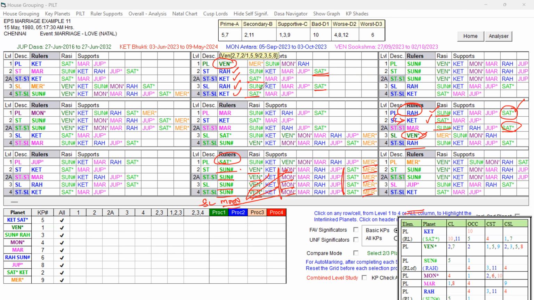So the native got married in Rahu Dasa, Venus Buddhi. The Buddhi Lord itself is strong enough in its own Buddhi that the marriage can happen in its own Antara. So the native got married during that Rahu Dasa, Venus Buddhi, Venus Antara itself. I think you're able to understand how the key planets of the Dasa Lord, the destiny and Dasa Lord combination, and the Dasa Lord's key planets in the Buddhi Lord work. When the Buddhi Lord is strong enough in its own Antara, it is capable of giving the event.